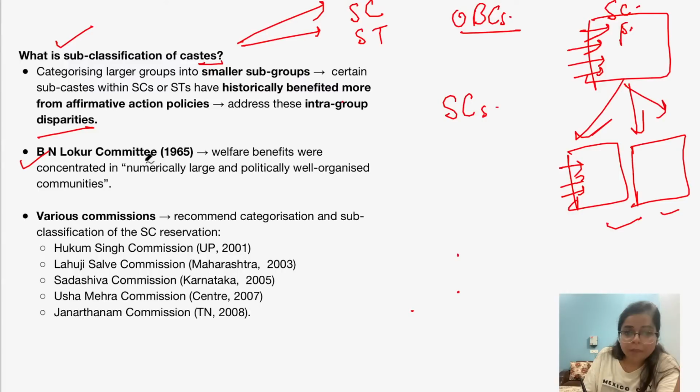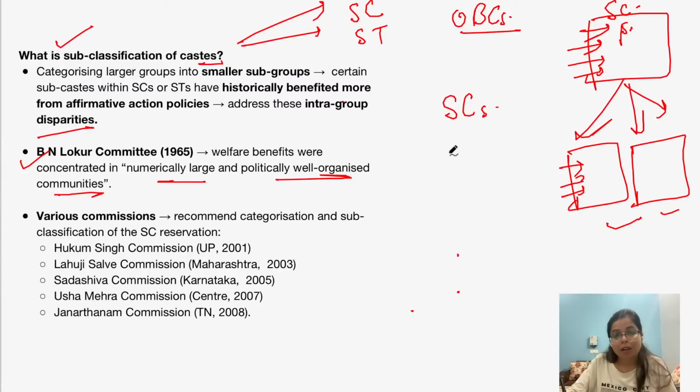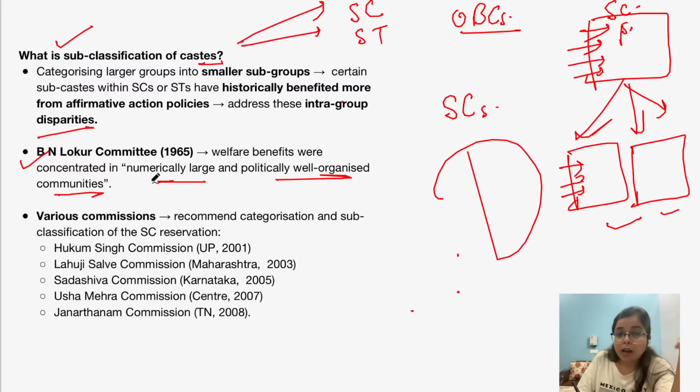And this committee said that the welfare benefits of affirmative action were concentrated in certain numerically large and politically well organized communities. This means that within one particular caste subgroup, those who are numerically large and have more political power have enjoyed more welfare benefits. That is, it also acknowledged the presence of intragroup disparities.